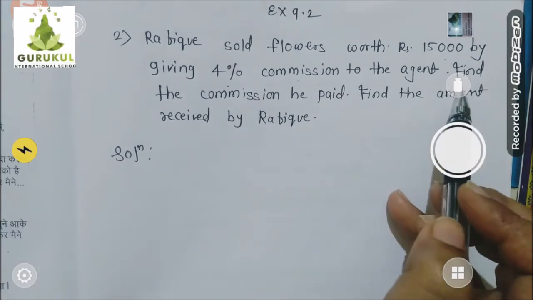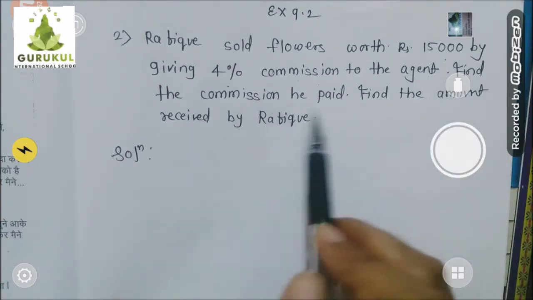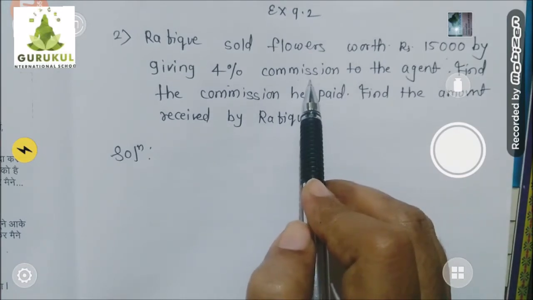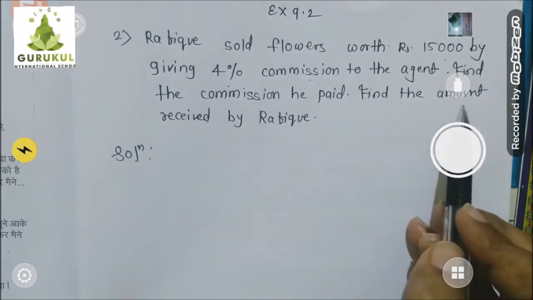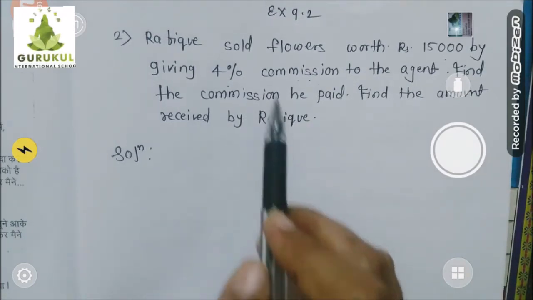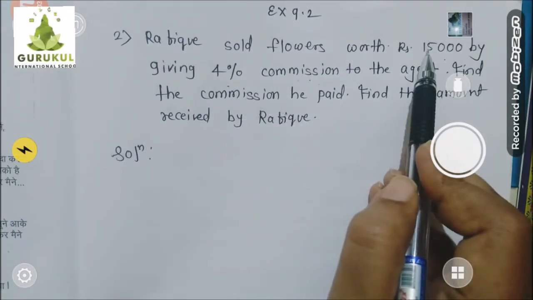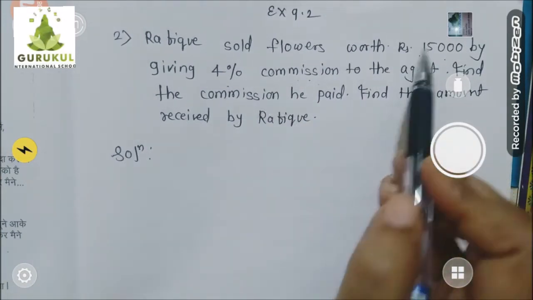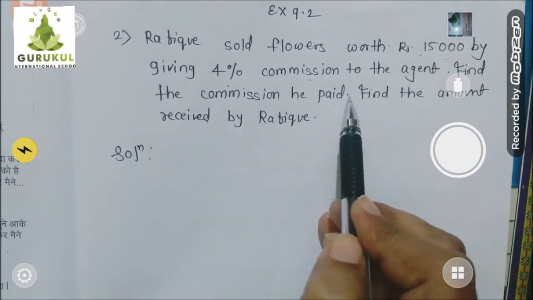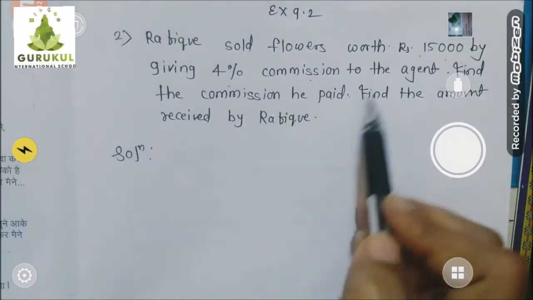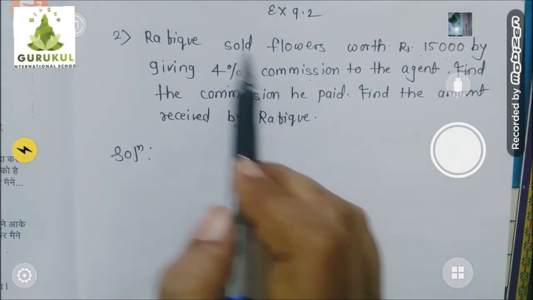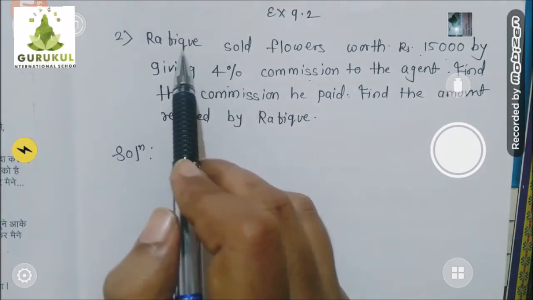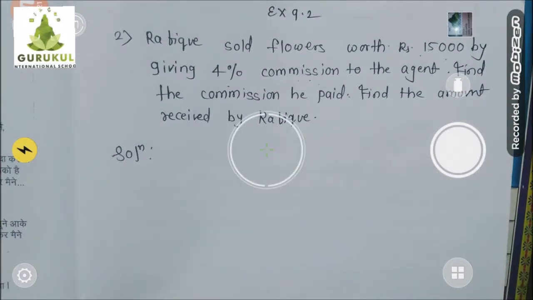Then they ask you to find the commission he paid, means how much rupees commission he gave to the commission agent, and second we have to find the amount received by Rafiq. Rafiq sold 15,000 rupees flowers. Then 4% of that 15,000 he gave as commission to that commission agent. And finally, after all this transaction, how much rupees he will actually get in his hand, that is also asked to find out. Okay. So let's start.